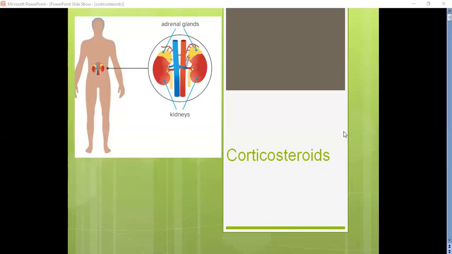Good morning to all. Today we are going to discuss corticosteroids. So, coming to the point, what is corticosteroid?